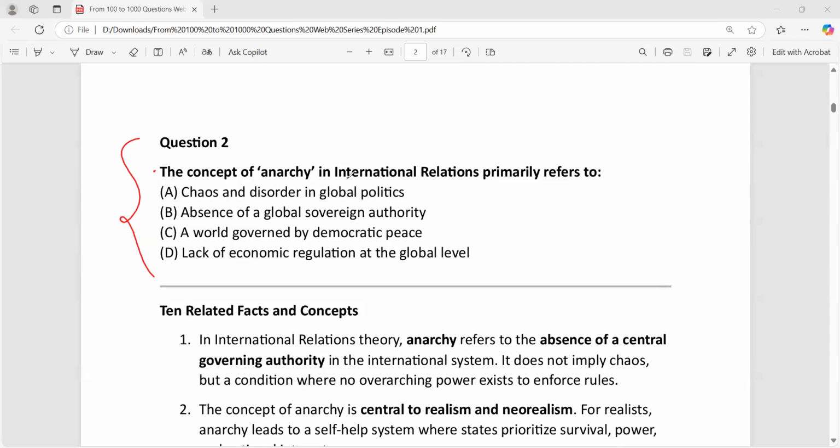The concept of anarchy in international relations primarily refers to... what is the concept of anarchy in international relations?